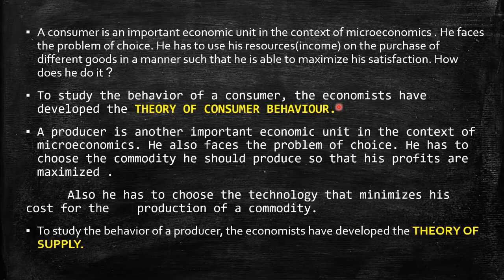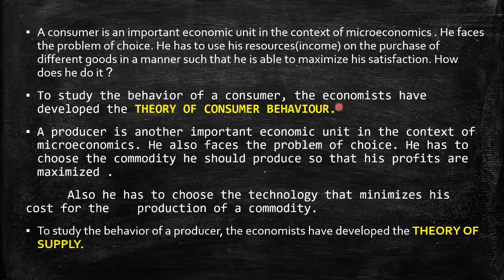A producer is another important economic unit in the context of microeconomics. He also faces the problem of choice. He has to choose the commodity he should produce so that his profits are maximized. Now, in front of a producer, what problems or economic issues arise? He has to decide what should be the cost of the product, what wages he should give to the labor, what machinery he should use, whether he should use skilled labor or unskilled labor. He has to choose all this.